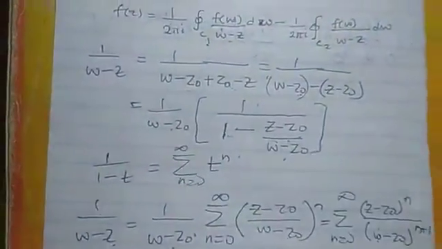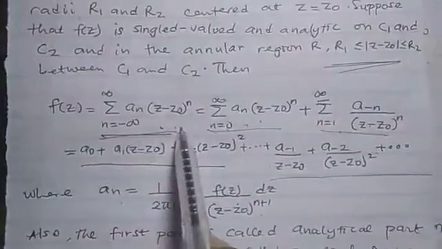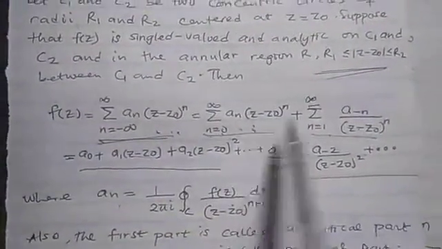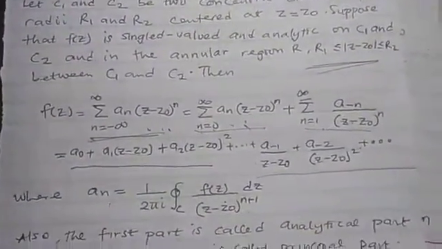Let's call this equation 1. So we have been able to prove the analytical part. So it remains this.